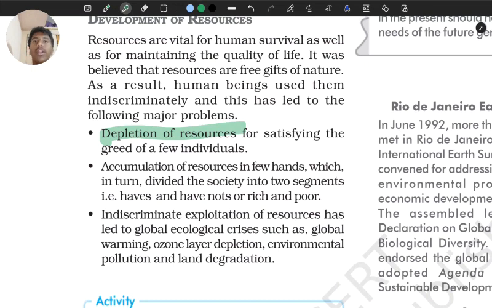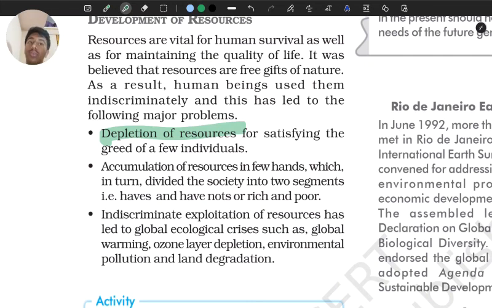See, if a single person is exploiting a resource, like owning this plot of land and exploiting it over again for some agriculture or anything, or exploiting some other kind of resources by himself, that is really bad, because so many resources are coming under that one person's hand. And accumulation of resources is very bad, because that doesn't lead to economic development. Economic development happens when everyone is developing, not only one person.